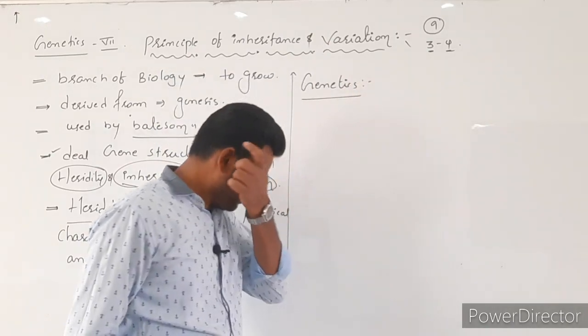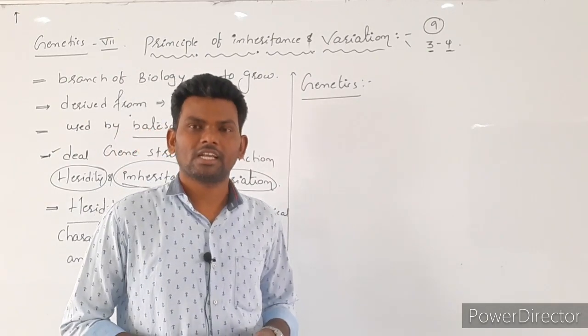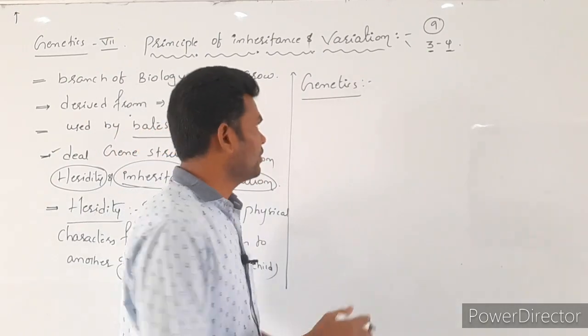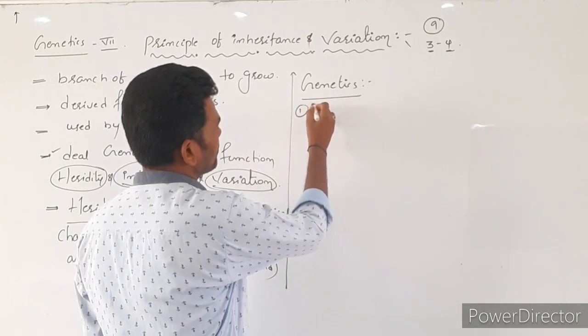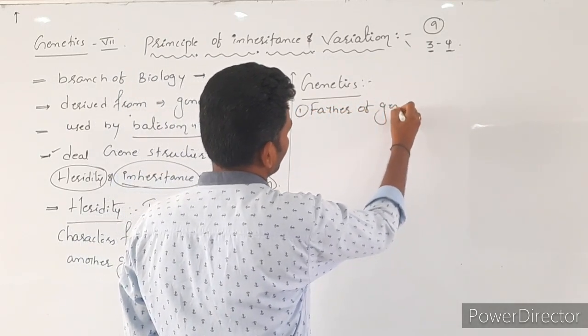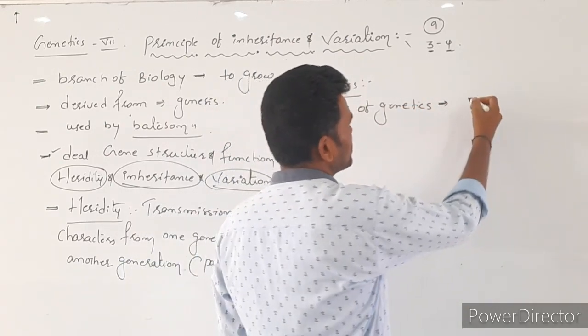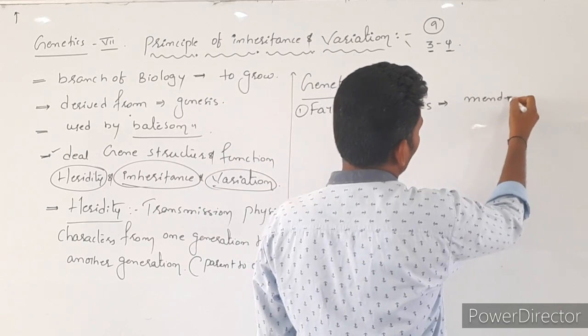Here, the first, father of genetics is Sir Gregor Johann Mendel.